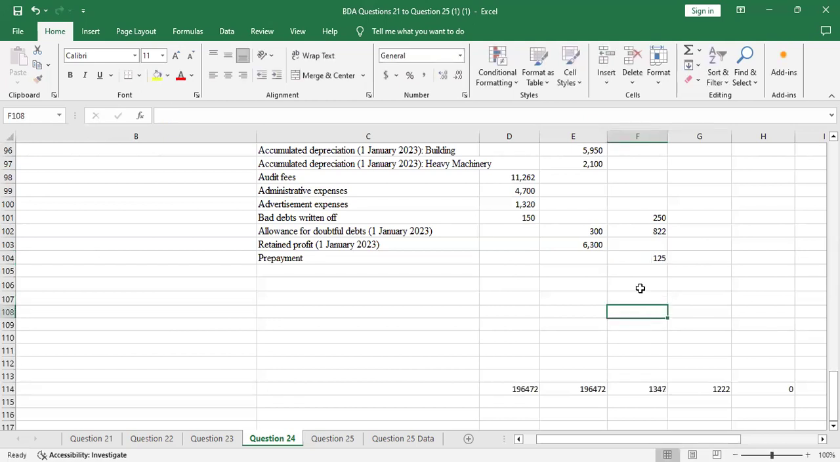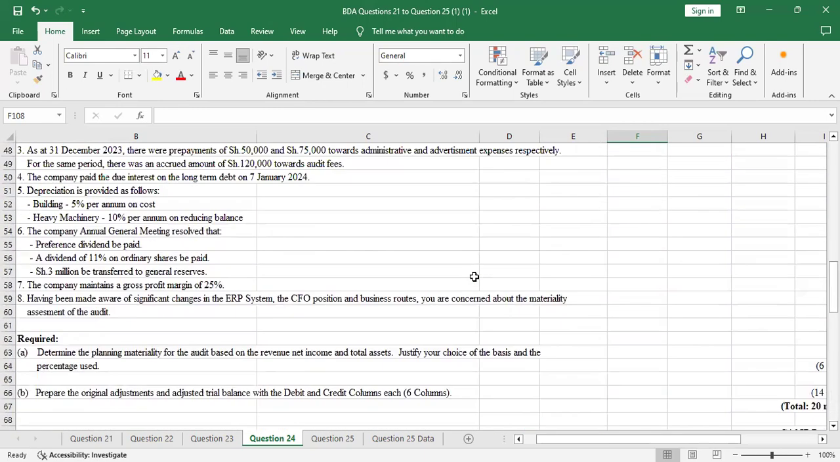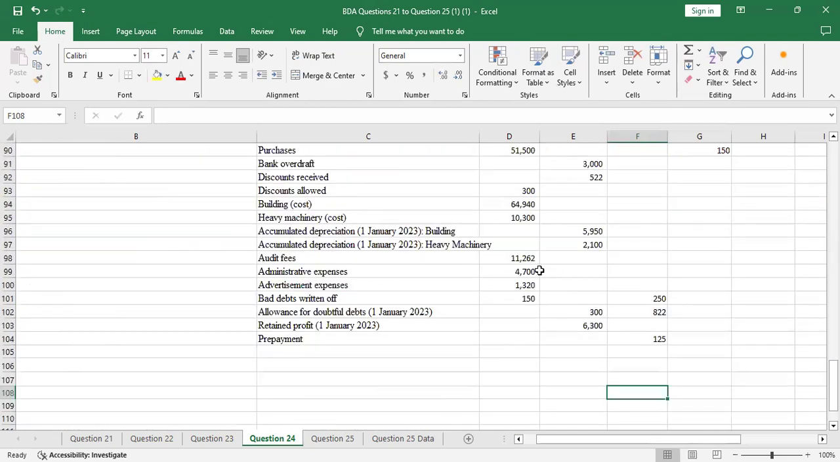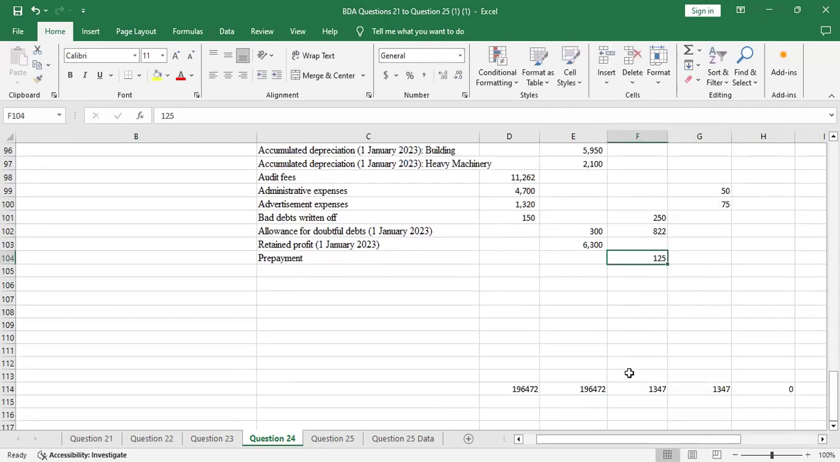And on the debit side, then there were prepayments on administrative, which was 50. The first one was 50 followed by 75. So we'll credit. The opposite is true, you credit to reduce because it was a prepayment. So we'll credit this other side with 50. Advertisement, we are told, was 75. So when you add 50 plus 75, it is what we have put under prepayment, which is 125.